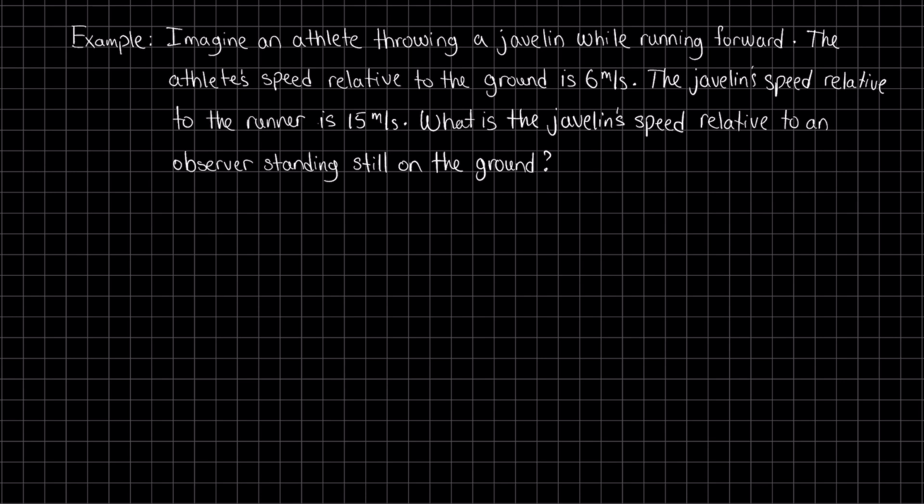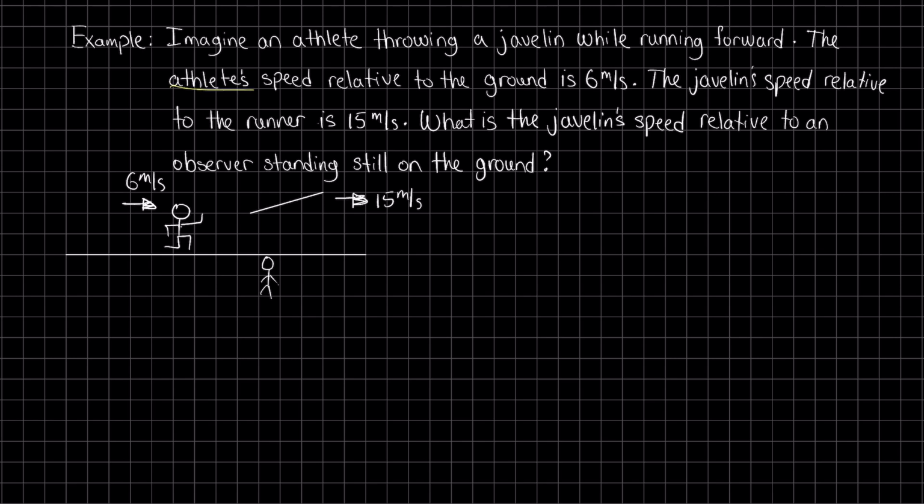Let's quickly picture this. So we have an athlete moving, and he's carrying this javelin with him, and the runner is moving at a rate of 6 meters per second. What happens is that this runner throws the javelin. So it's flying through the air, and the runner sees this javelin moving at a rate of 15 meters per second. What we want to know is what a random audience member would describe the speed of the javelin as. What the question is asking for is, how would a random observer standing still on the outside describe the speed of that javelin? Let's write down what we know.